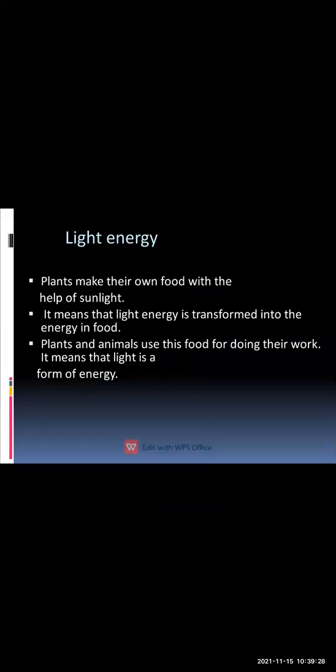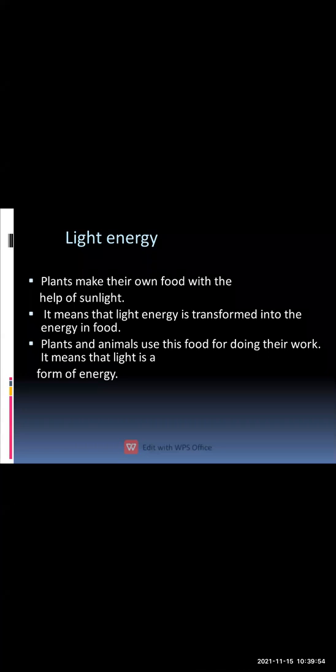Then the third type of energy is light energy. Now in light energy, what happens? The plants prepare their own food in the presence of sunlight. What is this process called? It is called photosynthesis. When plants prepare their own food in the presence of sunlight, this process is called photosynthesis.